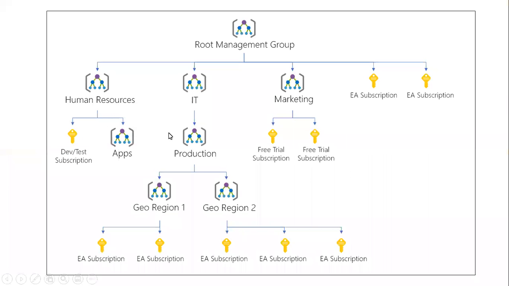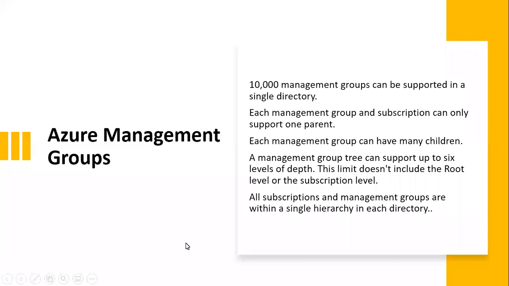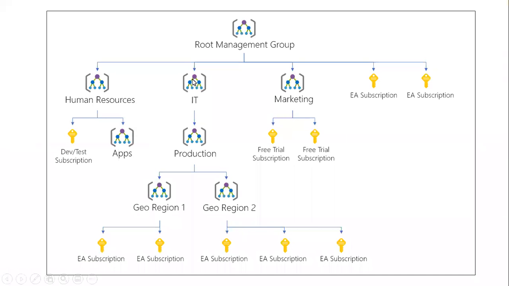Management groups can support up to 6 levels of depth, and this does not include the root level. The subscriptions are also not included. What I mean by this is, let's say we have 3 here: one is IT, other is production, and other is Geo Region 1. In a similar way, in Geo Region 1, I can have Hyderabad as 1. In Hyderabad, I can have Toli Chowki as 1. In Toli Chowki, I can have Gulshan Colony as 1. So I can have 6 management groups.